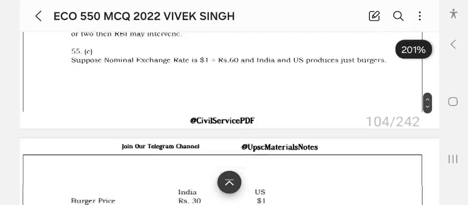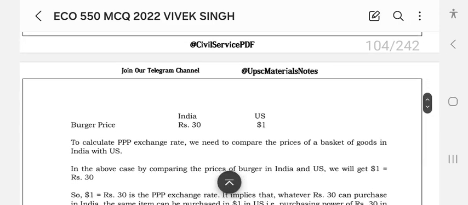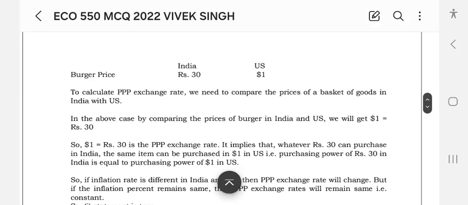Suppose the nominal exchange rate is $1 equal to rupees 60, and India and the United States produce just burgers. The burger price is rupees 30 in India. To calculate the PPP exchange rate, we need to compare the prices of a basket of goods in India with the United States. In the above case, by comparing the prices of a burger in India and the United States, we get $1 and rupees 30. So $1 is equal to rupees 30, which is the PPP exchange rate.